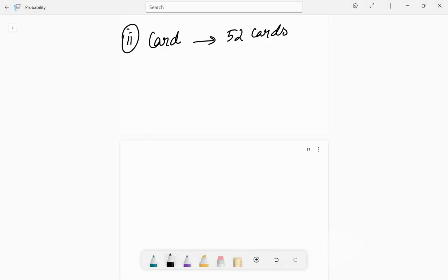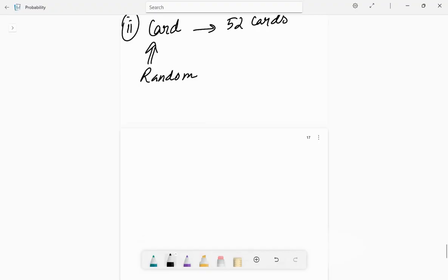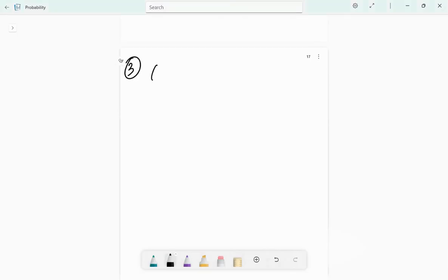However, can we predict which card will be drawn in any specific draw? No, we cannot. Moreover, the experiment can be repeated as many times as desired under identical conditions. Hence, drawing of a card from a full pack of cards is a random experiment. Is my explanation clear? Now, we'll talk about the next terminology, which is outcome.